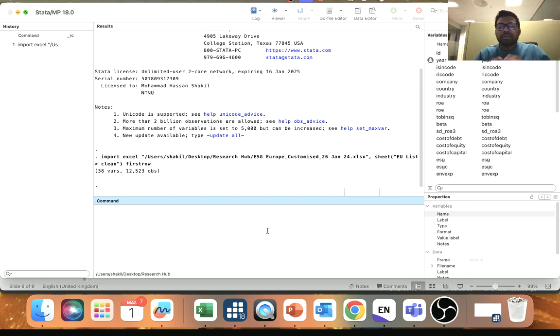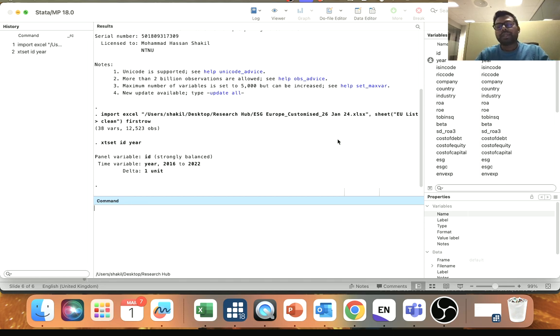To declare whether your data is panel or not, you need to type a code. The code is xtset, and ID means the company ID, and then time is year. When I run that, you can see this is a panel variable, strongly balanced, and the years are from 2016 to 2022. Now this one is done.